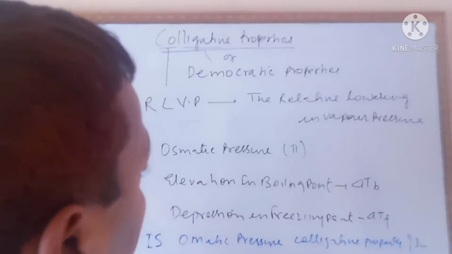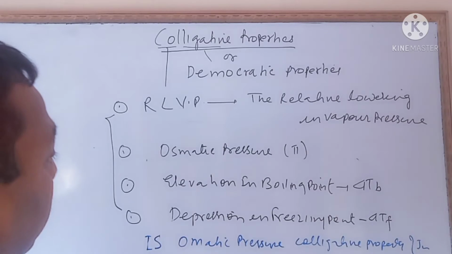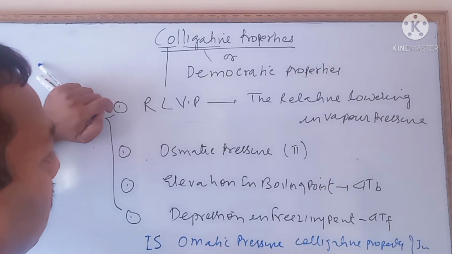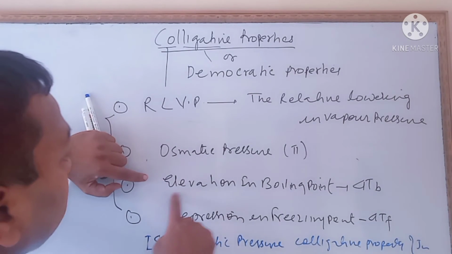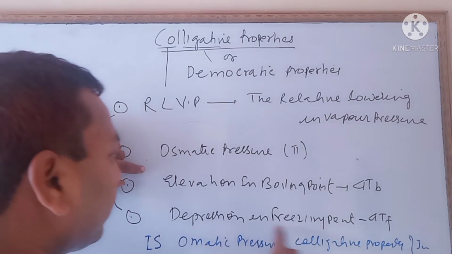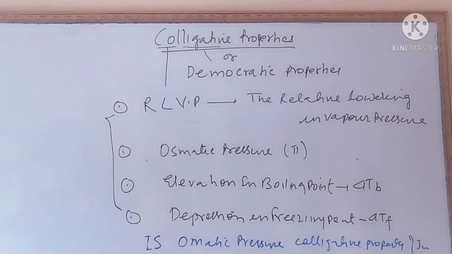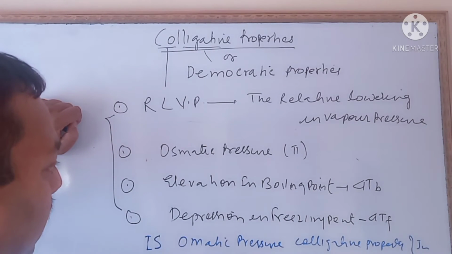Is osmotic pressure a colligative property? Is relative lowering of vapor pressure a colligative property? Is elevation in boiling point a colligative property? Is depression in freezing point a colligative property? So simply you will write yes, they are all colligative properties.